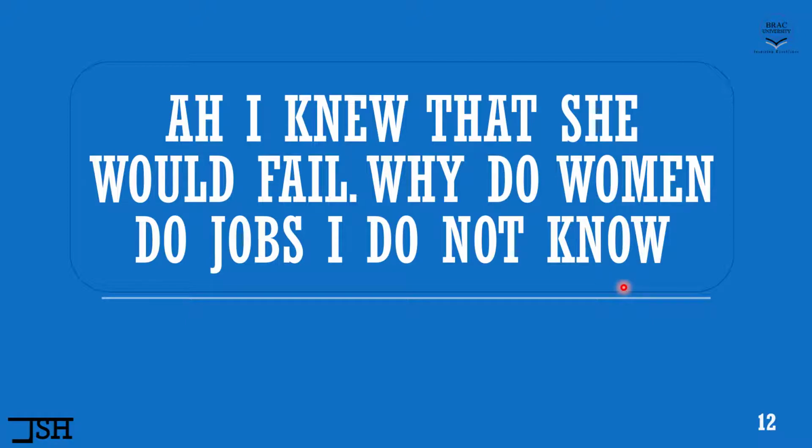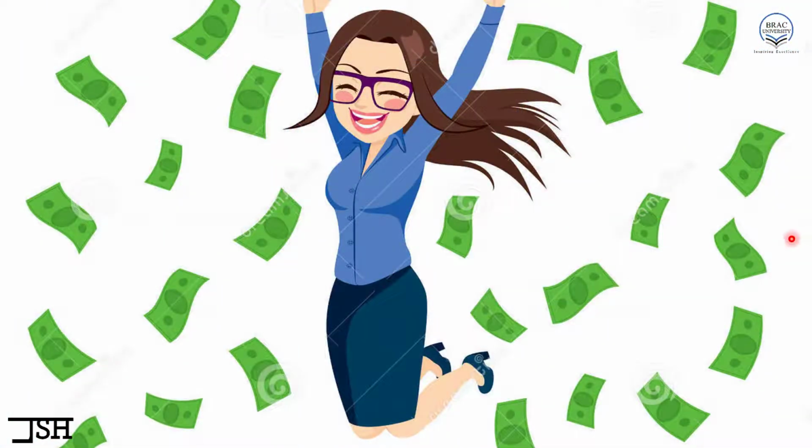Why? Because whatever he saw in the earlier photo confirms his current belief that women cannot shine in their career. And on top of that, the person who believes this actively looks out for examples to show that yes, whatever he believes is true. Now moving on, even if this person sees something like this photo, see, here we have a lady who's really successful in her career. She's making a lot of money and she's really happy about it, right? She's enjoying the moment. Now let's assume that this lady came in front of the person who believes that women cannot shine in their career.